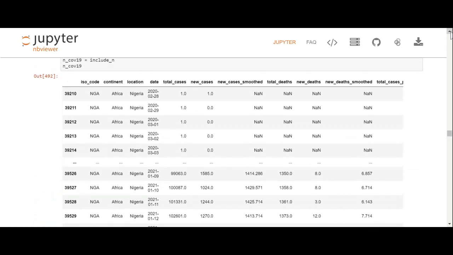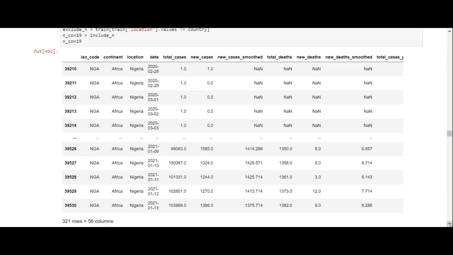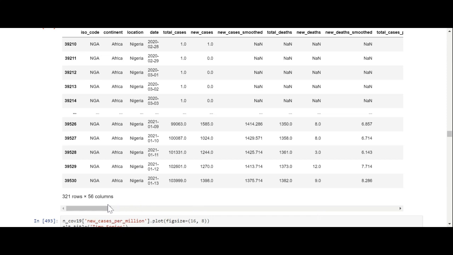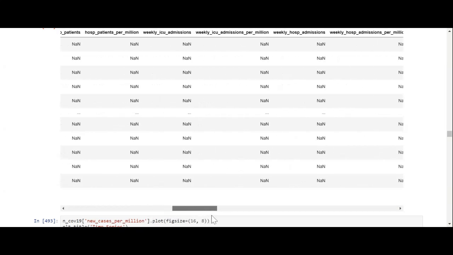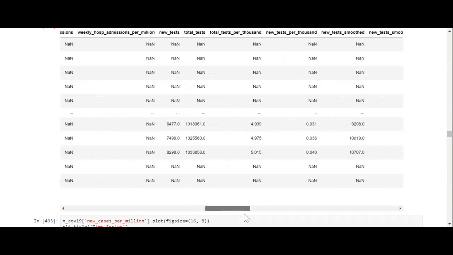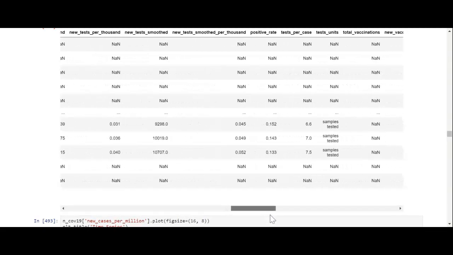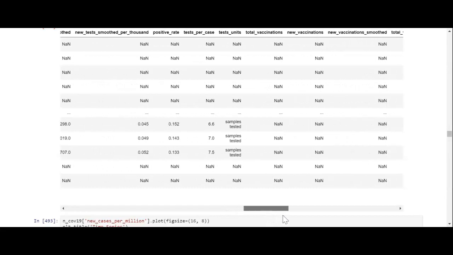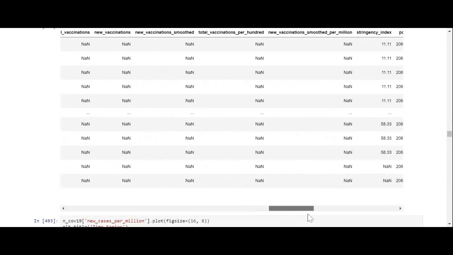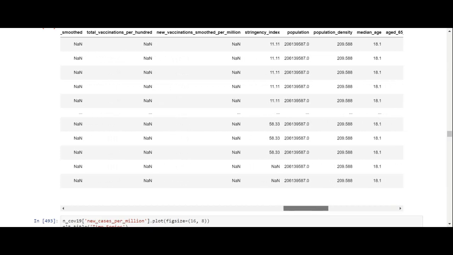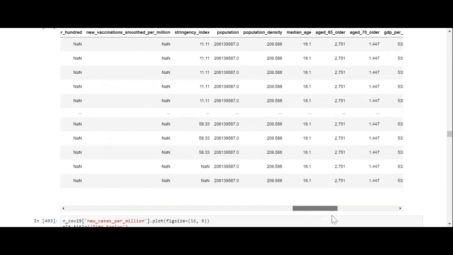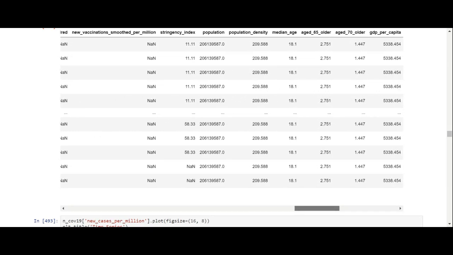So we've come over here and we found the data set for Nigeria. The median age is 18, which I said.